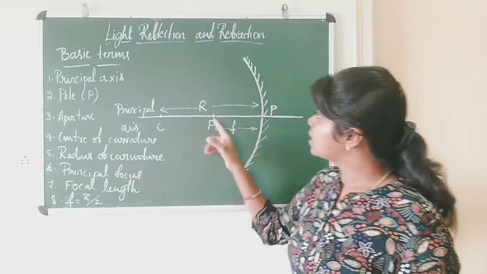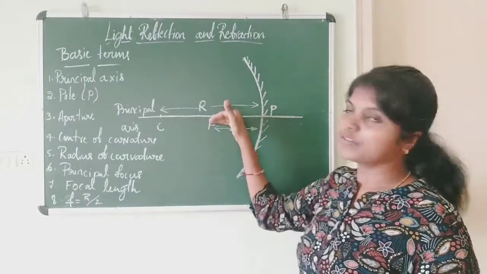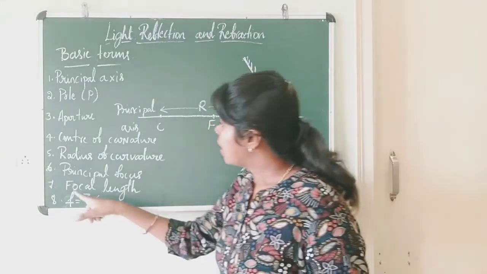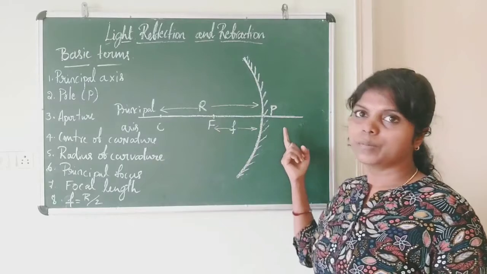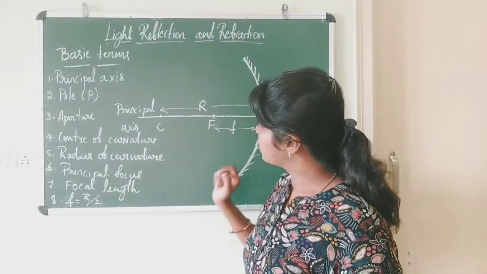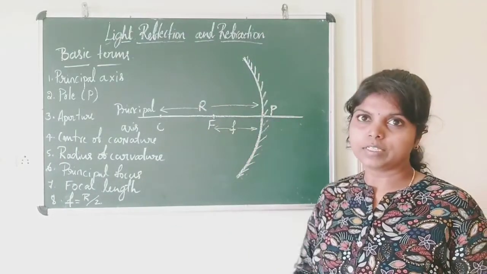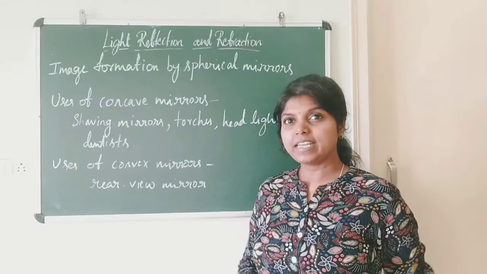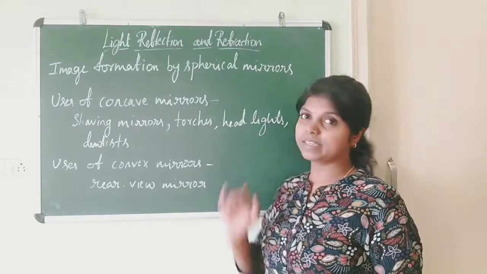Principal focus is a point on the principal axis where all the parallel rays meet after reflection. And focal length is the distance between principal focus and pole. The relation between focal length and radius of curvature is that focal length is half of the radius of curvature. Now let's see about the position, nature and size of the image formed by spherical mirrors.